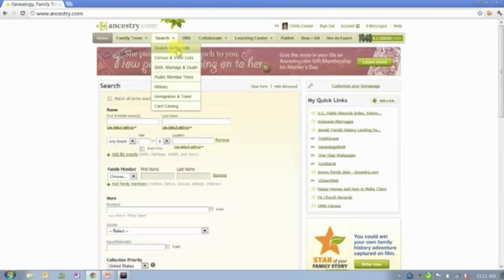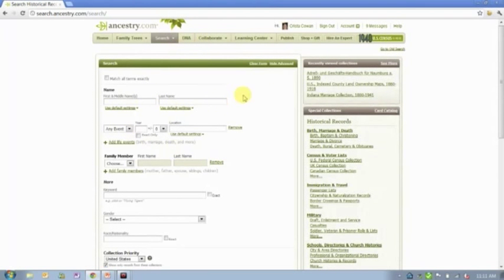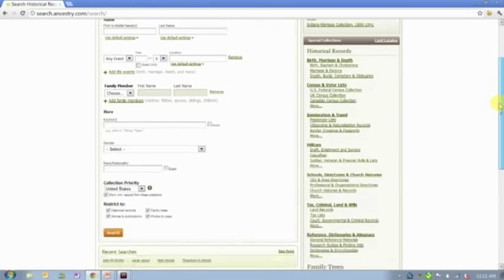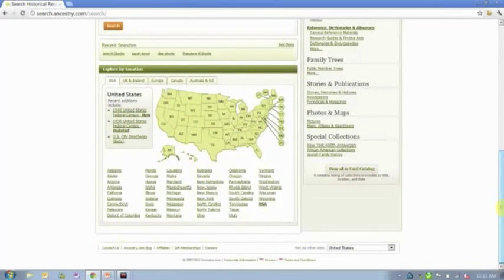When you hover over Search, All Records is the top option. When you get to that page, of course, here's your pretty search box. Scroll past that. Keep going, keep going, keep going. You're going to see this map that states you can explore by location. Now, if you're a U.S. subscriber, which I believe most of you are, it's going to default to this U.S. map. But you can see there are tabs here for other places in the world. We've got the UK and Ireland, Europe, Canada, and then Australia and New Zealand.